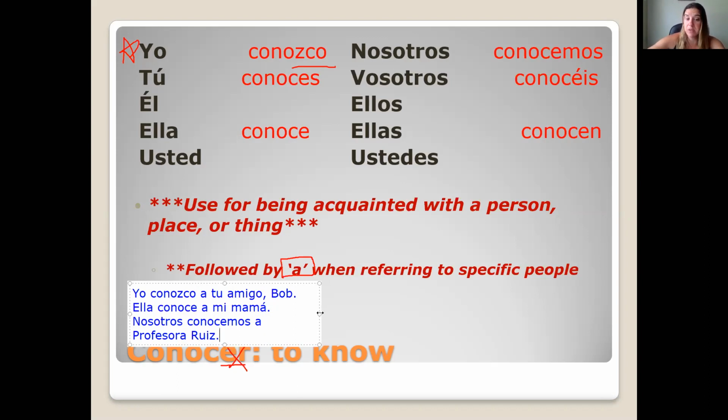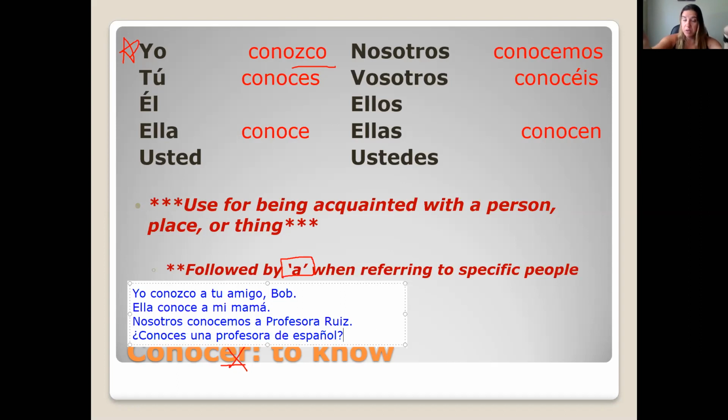She's a specific person. The only time I can think of that you would not need that personal a is if you're talking about not a specific person, but a type of person. For example, instead of saying we know Profesora Ruiz, we can ask a question. ¿Conoces una profesora de español?